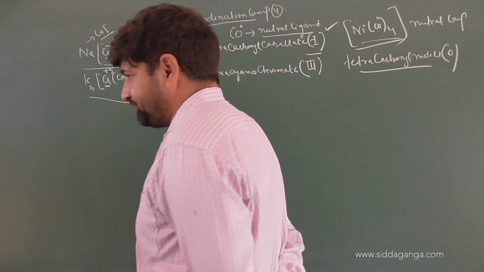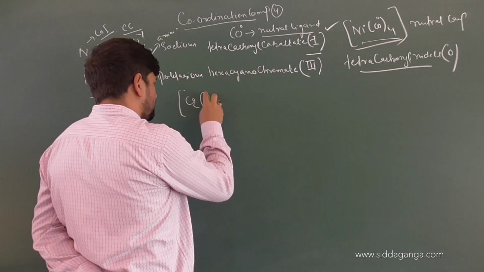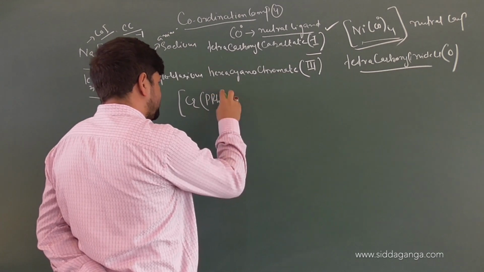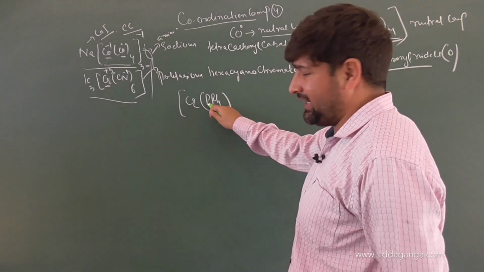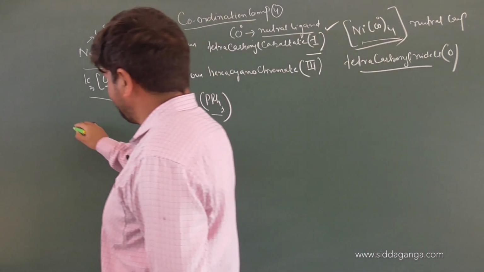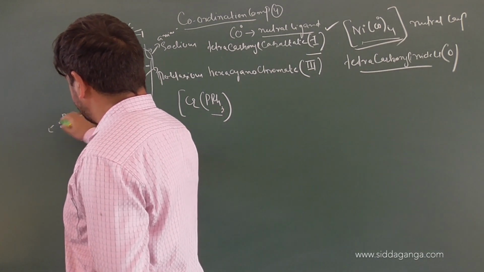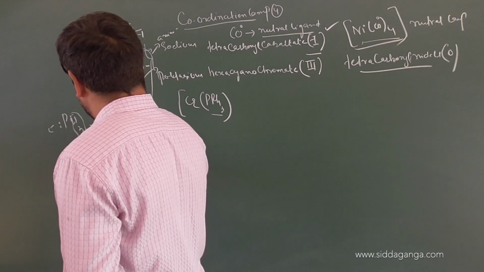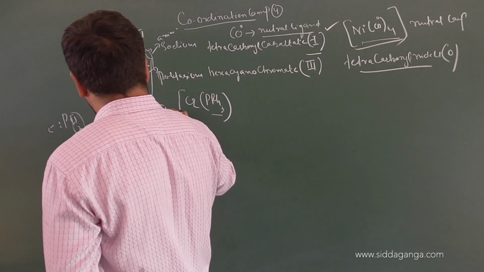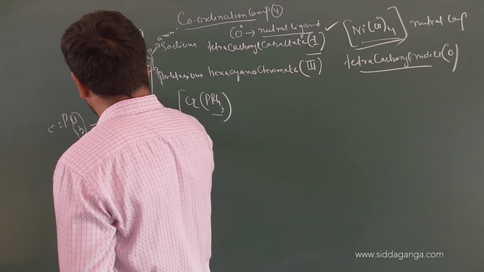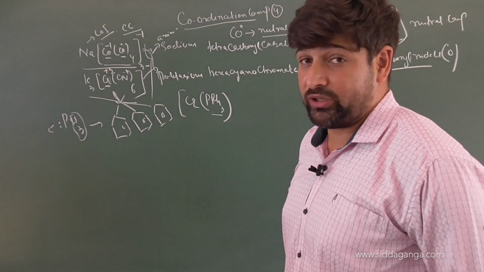Next question we'll write, children. That is PPh3. Keep it in mind. What is PPh3? Triphenyl phosphine. What's the structure of phosphine? PH3. There is a lone pair of electrons on phosphorus. If these three hydrogens are replaced by phenyl groups, how many are replaceable? 3. So they are replaced by 3 phenyl groups attached to phosphorus. So it is triphenyl phosphine for us. Am I clear? And we have learnt it.